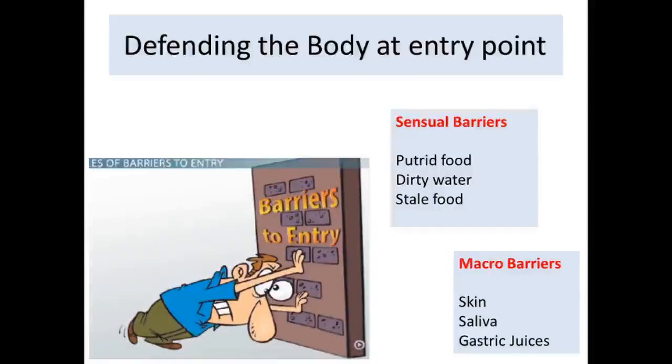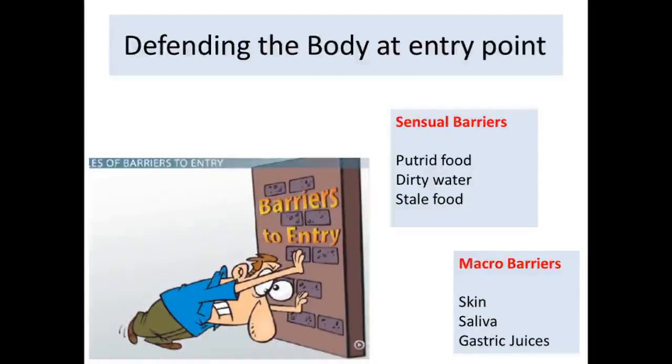Because of bacterial decomposition, the food or the drink or the water may have a distinct smell, and by getting that smell you can immediately identify that this food or water is not good for consumption and you avoid it. So this is the sensual barrier, and this is primarily for the defense of the body.